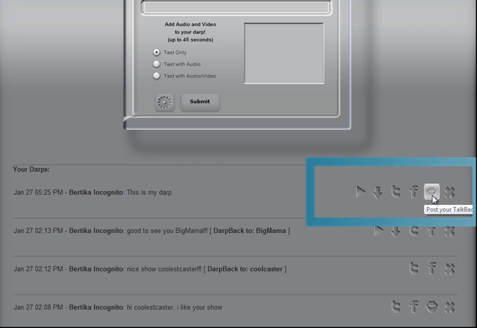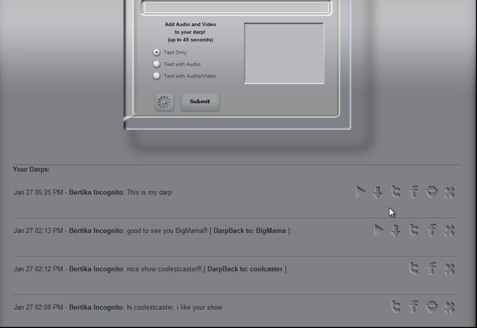I can click here to create a DARP back on my own DARP if I wish, or I can click here to delete it. If I choose to delete it, because I'm always in control of my DARPs, I am able to delete all the DARP backs that are on it as well. So I control the entire stream of the DARP and DARP backs if it was originally my DARP.